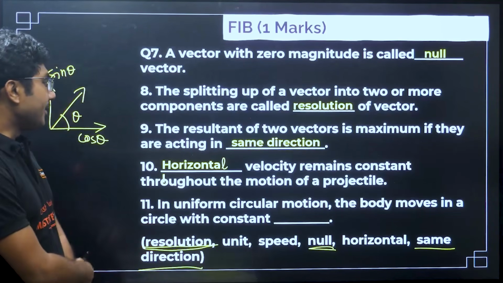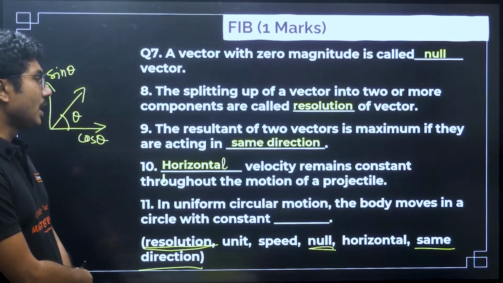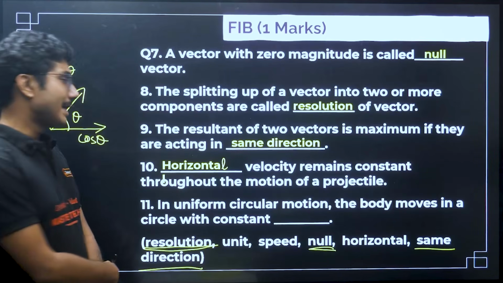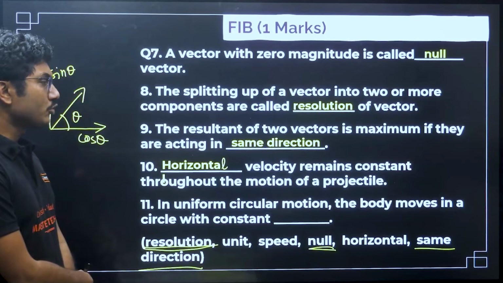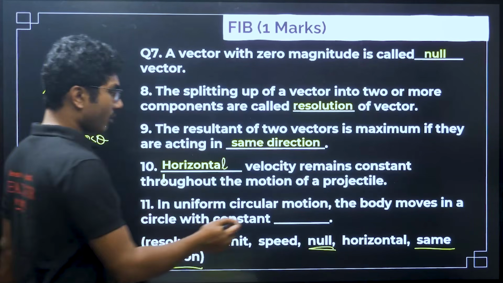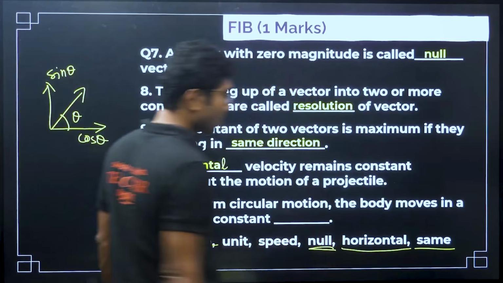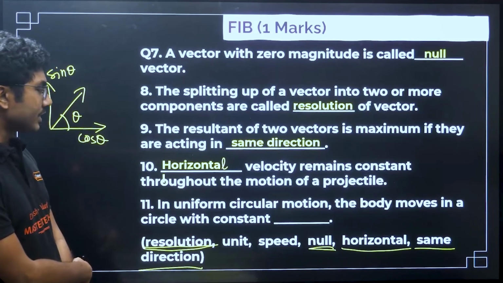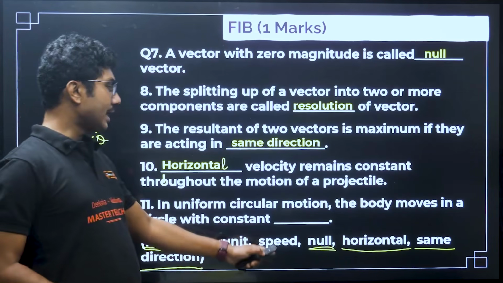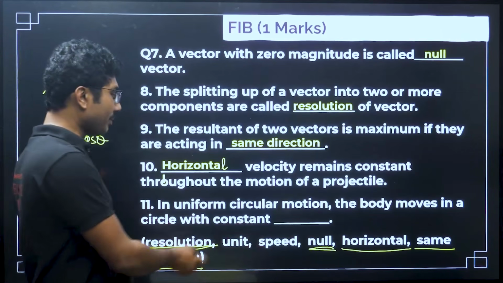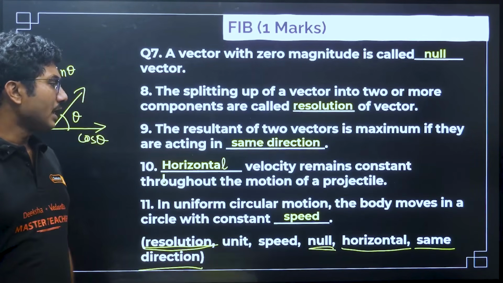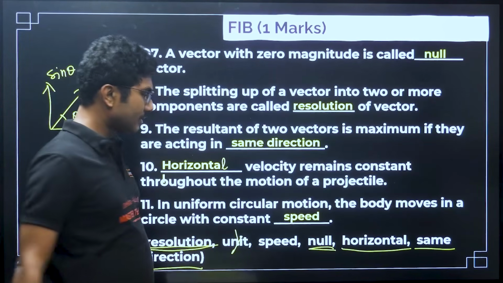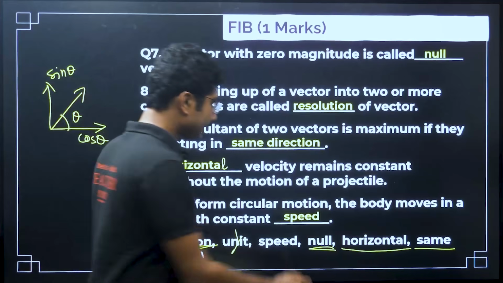Next is, in uniform circular motion, the body moves in a circle with constant dash. So in uniform circular motion, the body moves in a circle with constant unit, constant speed. So unit does not make any sense. So it moves with a constant speed, right? So definitely speed is the answer for the last question.